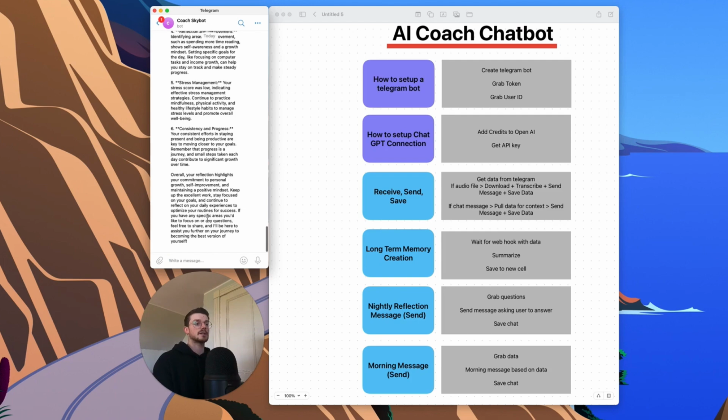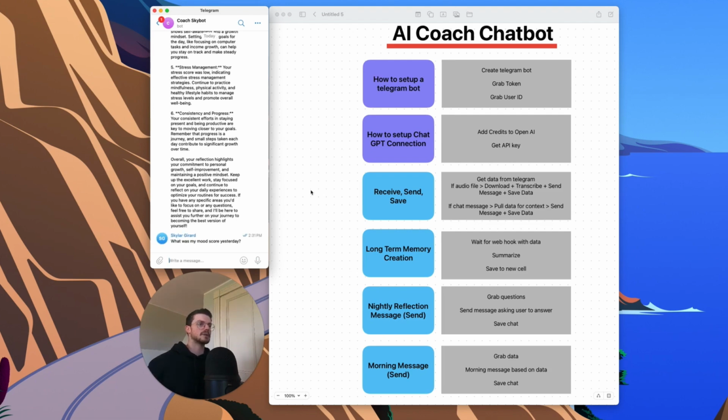So as you can see, like I said, it's super cool because it actually has memory. It understands and knows what you did the day before. It knows what you were experiencing, what kind of moods you were in. I could ask it, what was my mood score yesterday? And we'll see what it says here.